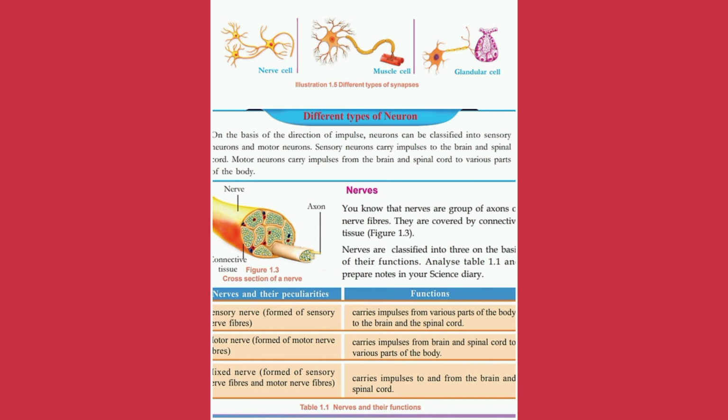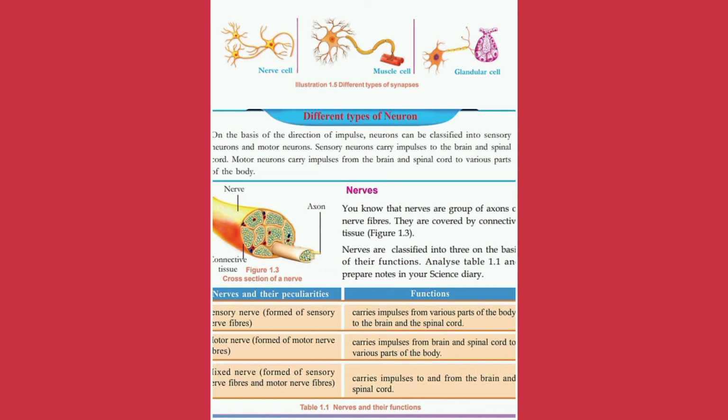Here in the picture, it is a cross section of a nerve. When we cut a nerve, we can see the axons, protected by external connective tissue. In the box, the nerves and their peculiarities and functions are clearly given on the right side.